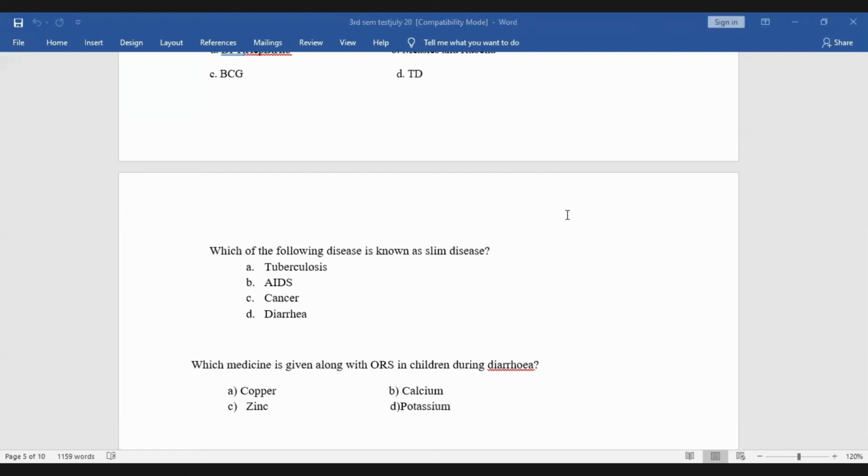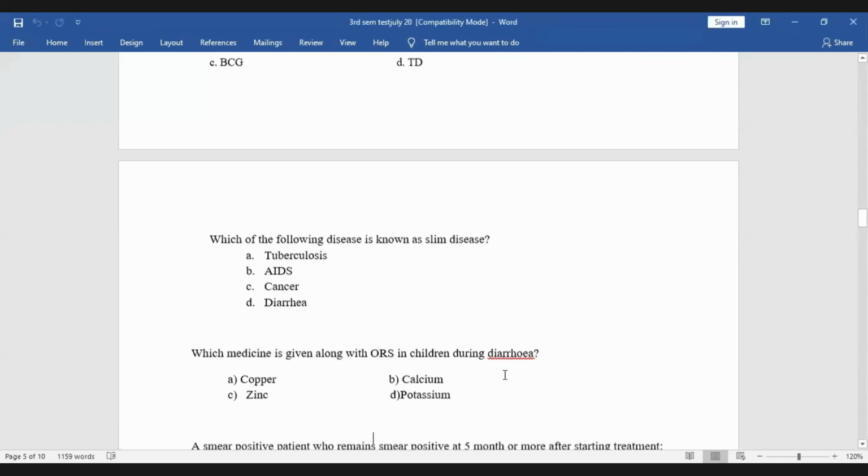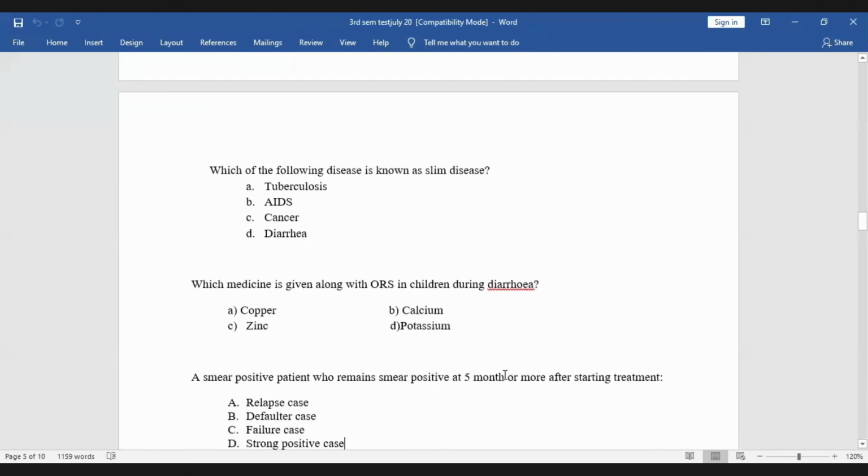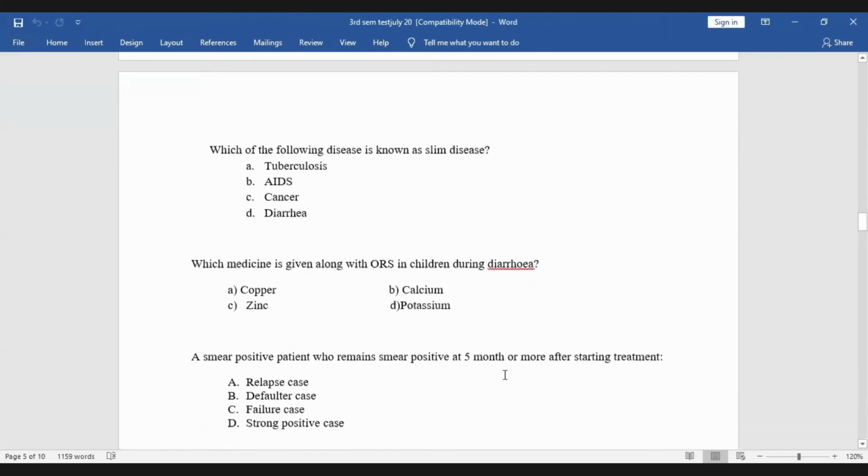Thereafter, Shreya. Yes, sir, time. Let's do the last ones. It is almost 10 o'clock. Okay, a smear positive patient who remains smear positive at 5 months or more after starting treatment. Previously the patient was smear positive, that is the PBC case. Again at 5 months. Sir, failure case. Yes, failure case.